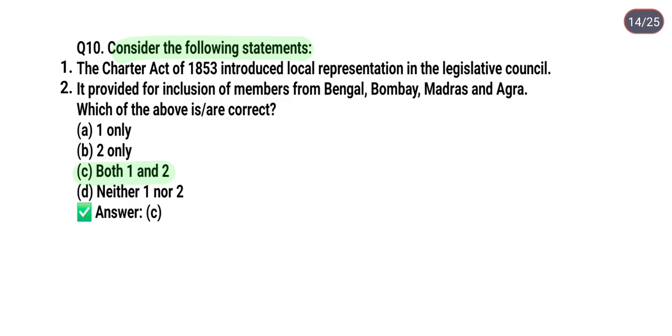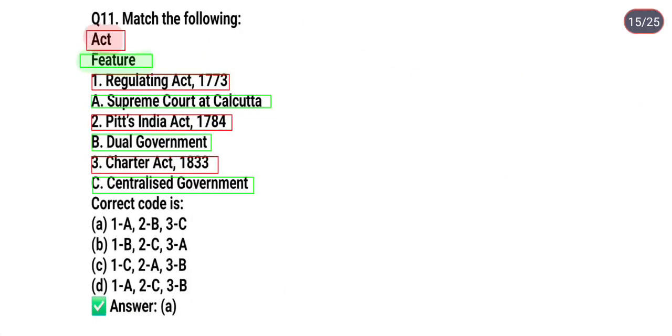So next question, match the following. Under the red line is written the act and under the green line is the related feature. So you have to match these acts and their features.